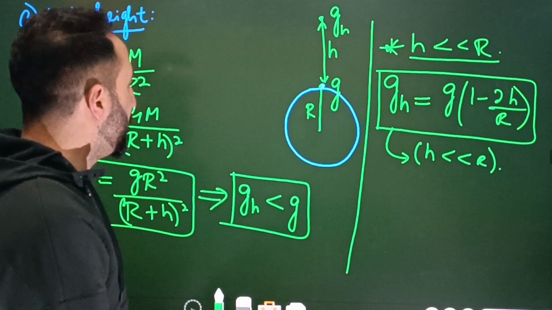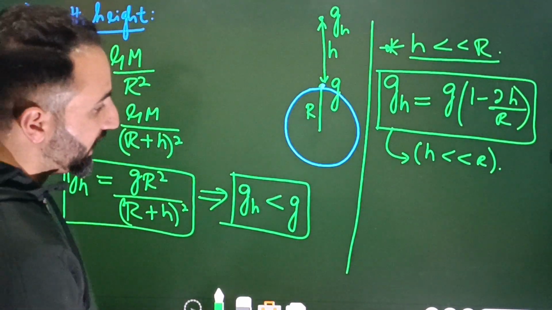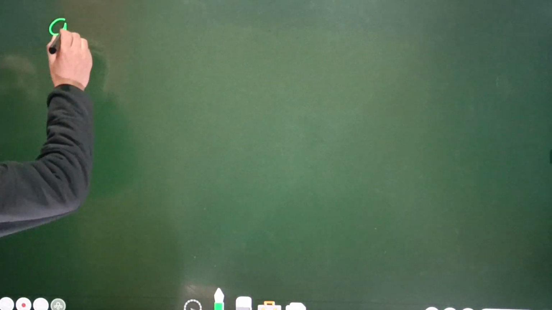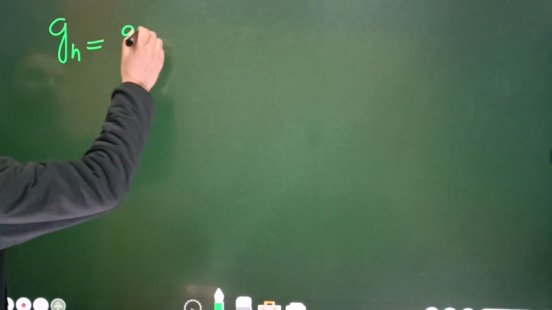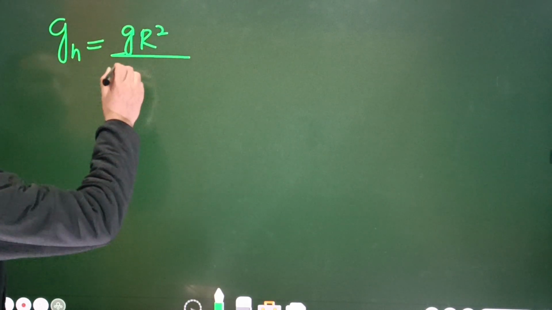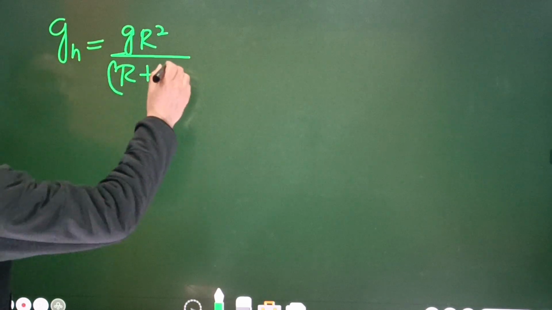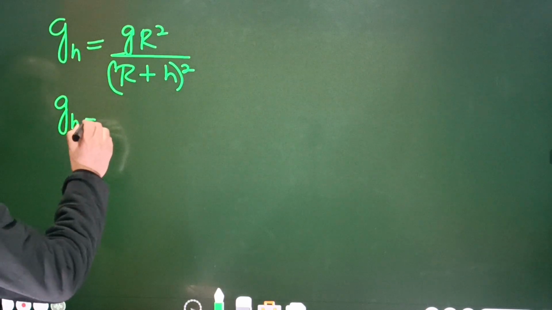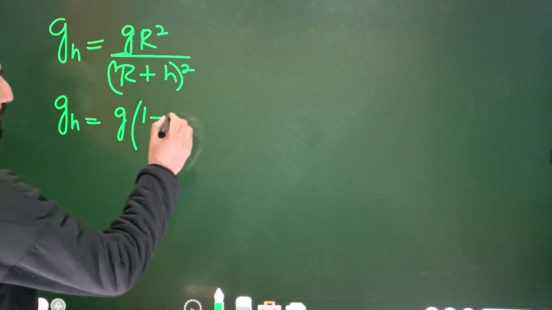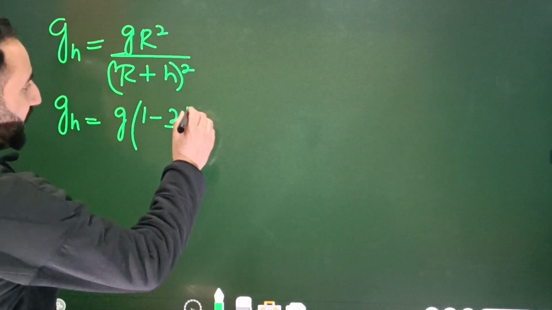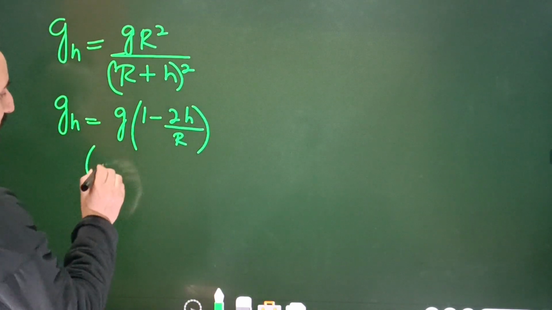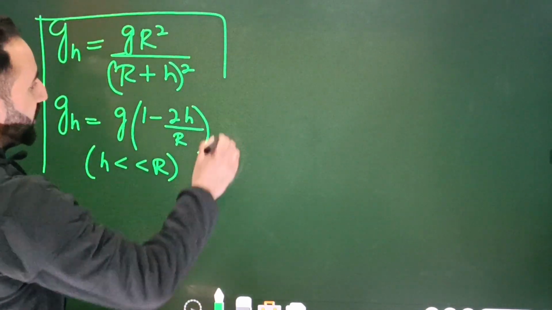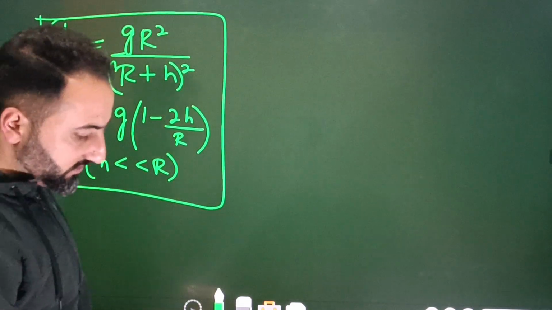So how many equations do we have? Exactly, we have 2 equations for the variation of acceleration due to gravity with height. What I will do next is summarize those 2 equations. One equation we have is gh is equal to gr square divided by r plus h whole square. This is the generalized equation, which is always true. And then one more equation: gh is equal to g multiplied by 1 minus 2h divided by r. But this equation is true only if h is very small compared to r. The second equation is true only if height is very small compared to the radius of the earth. So this is the law we have with us.